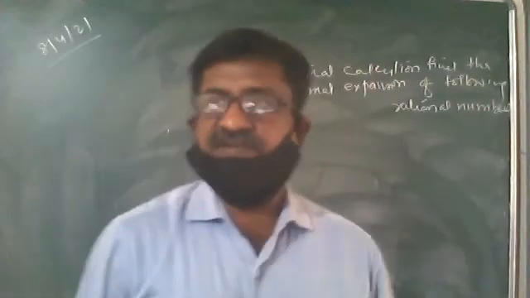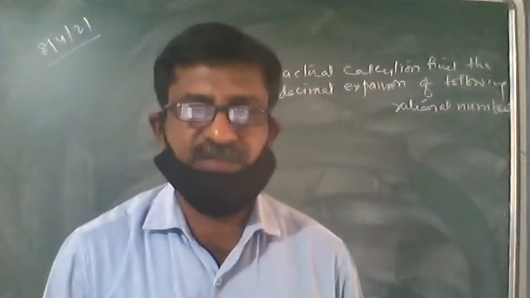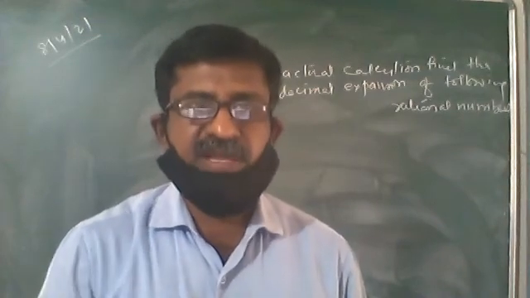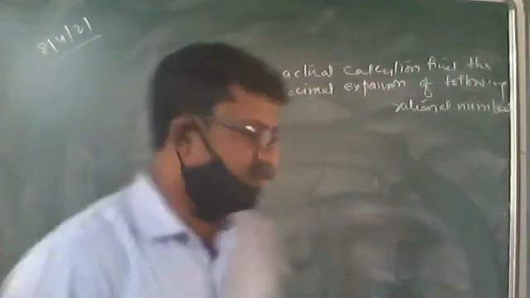Suppose a rational number is given, we have to find out after how many places it is going to terminate. We know that it is going to terminate, but after how many places? For that, we'll take an example.